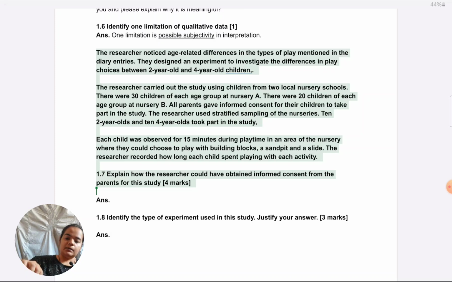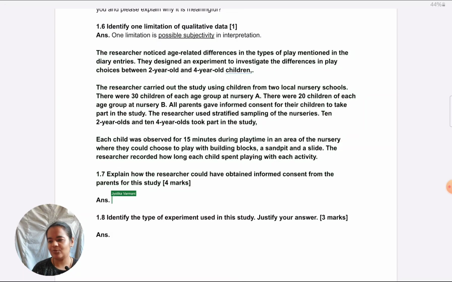Okay, many people are startled. I remember last year, because how can an informed consent question come for 4 marks? We expect it to come for 1 or 2 marks. So that's why, like I told you in the beginning, you have to be ready. That's what we do in our class. We always keep 4 points ready for any how type of question. So hopefully you also have your 4 points ready and you just have to contextualize them.